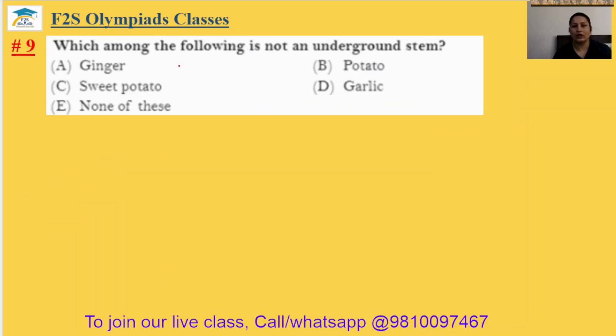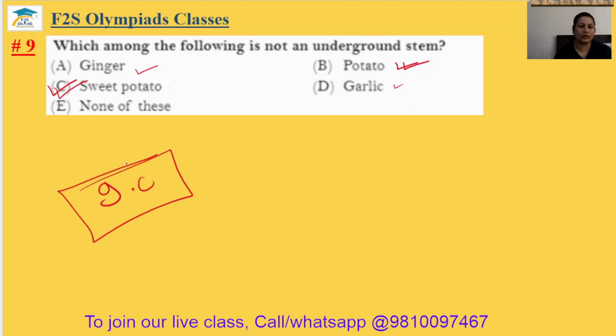Question number 9. Which among the following is not an underground stem? Ginger is an underground stem. Potato, underground stem. Sweet potato, it is the root, a modified root. And garlic is an underground stem. The ninth answer will be option C.